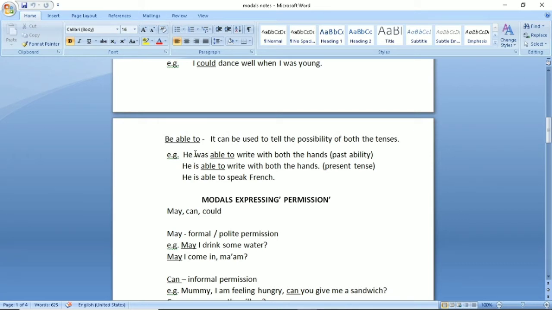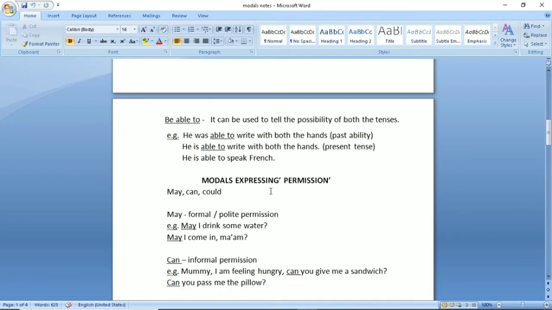So I have replaced be with was. And when I would like to express this ability in present tense, I will use is. He is able to write with both the hands. Then he is able to speak French. This is again the ability of the present.